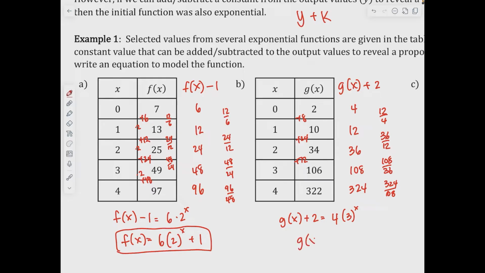Now when I subtract the 2 on the other side of the equation, I have 4 times 3 to the x, minus 2. By the way, just in case you're wondering, the 4 is where I get the 4 from, and the ratio is where the 3 comes from. I'm just helping you identify where I'm getting these numbers from.